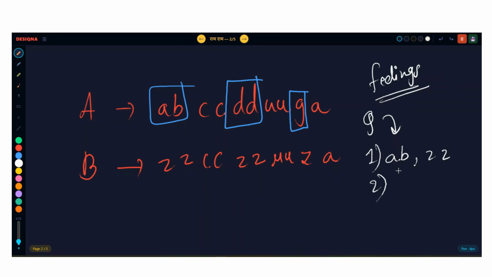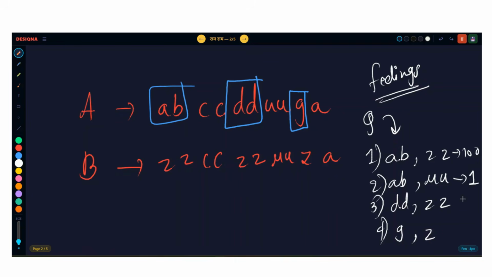The second query is that AB can be changed to UU. L and R will be of the same length. The third query is that DD can be changed to ZZ. The fourth query is that G can be changed to Z. The cost of these is 100 rupees, 1 rupee, 2 rupees and 3 rupees respectively.